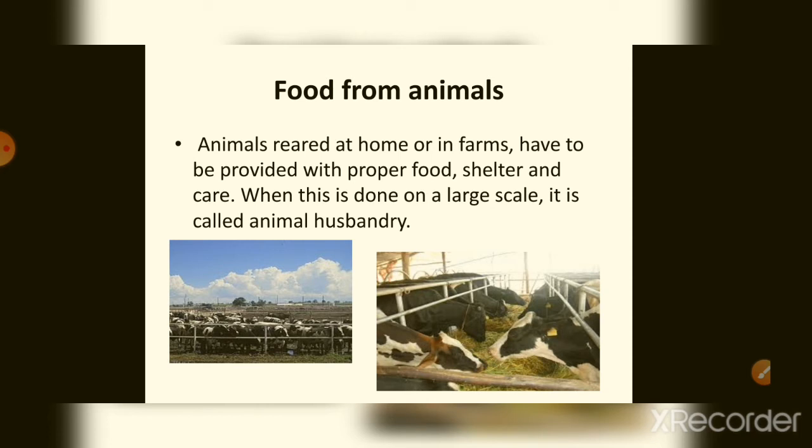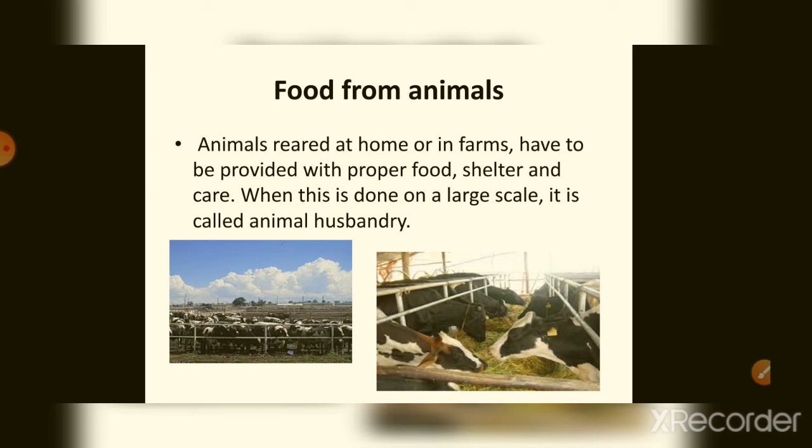Okay, so food from animals, that is animal husbandry. Like growing crops, animals are also grown in farms. They are given proper food, shelter and care so that we can obtain food from animals like milk, dairy products and so on.